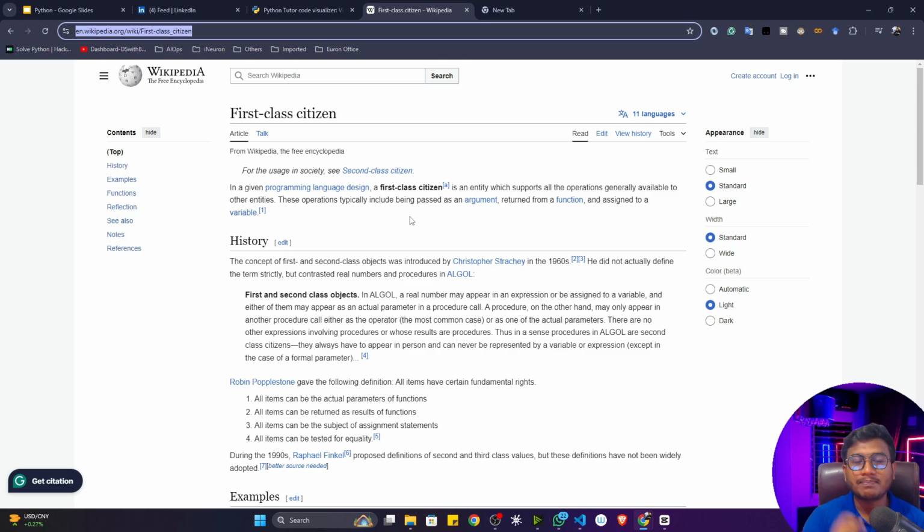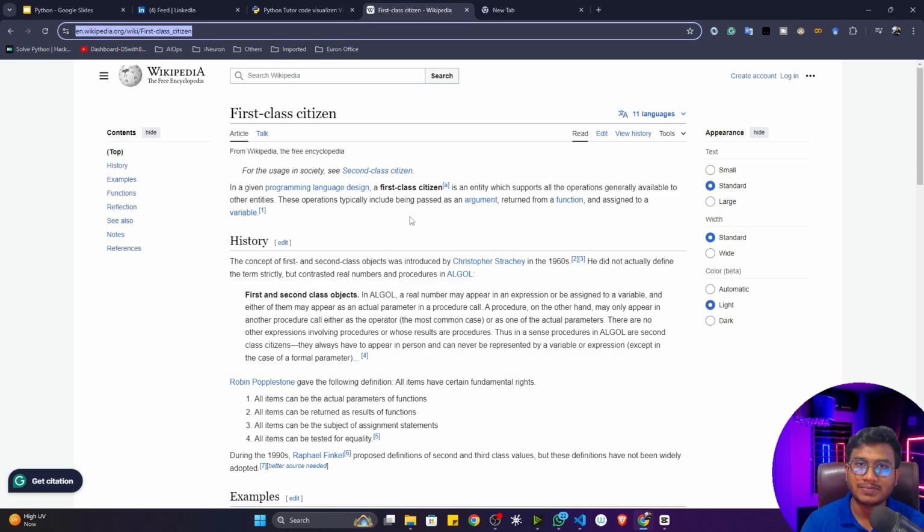But in Python, functions can also be considered first class citizens because with the help of a function you can perform all the operations. Like you can check the type of a function, you can check the ID of a function, you can pass a function as an input to another function. That means you can pass it as an argument, you can return that particular function. So all kinds of operations can be performed with functions inside Python, which is not available in other programming languages. This concept is very interesting. Even I enjoyed this concept a lot when I learned it.